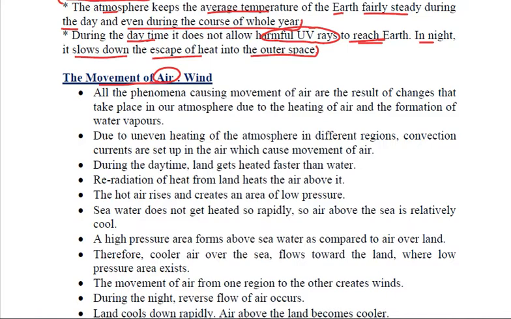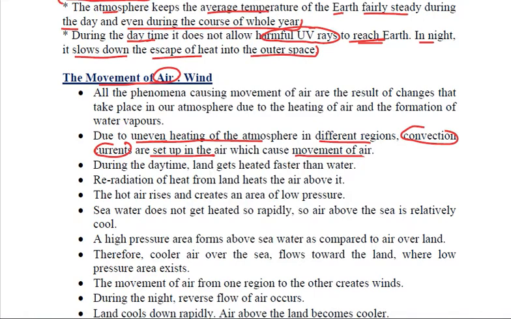It is due to the uneven heating of the atmosphere in different regions that convection currents are set up in the air, and these convection currents cause movement of air, that means wind.